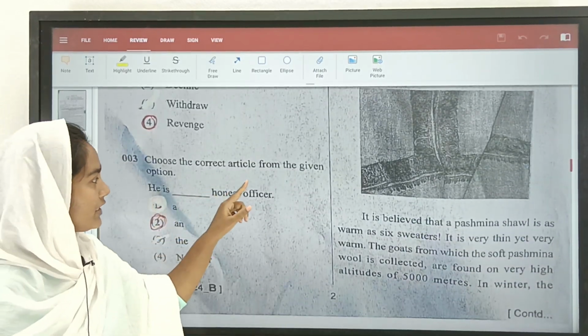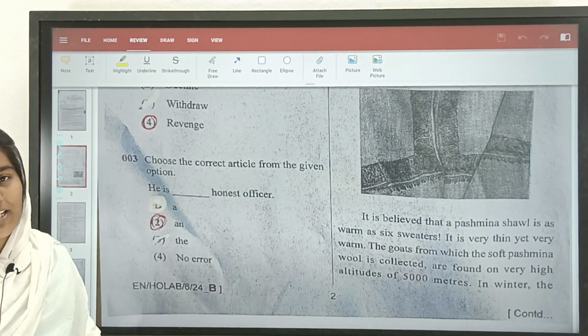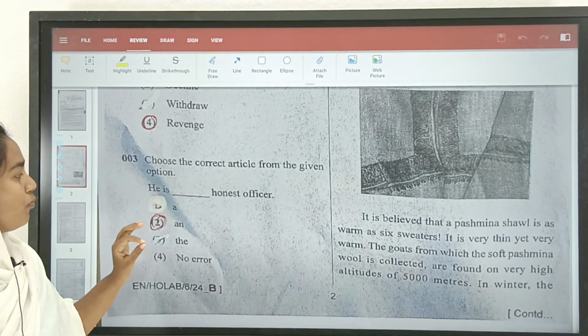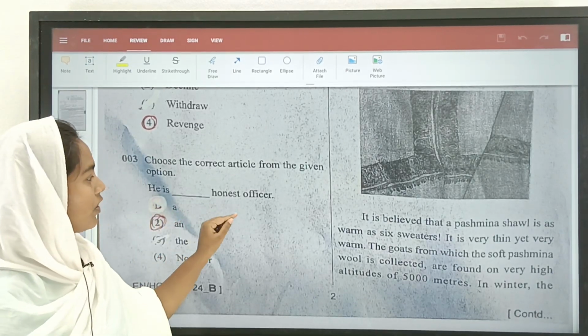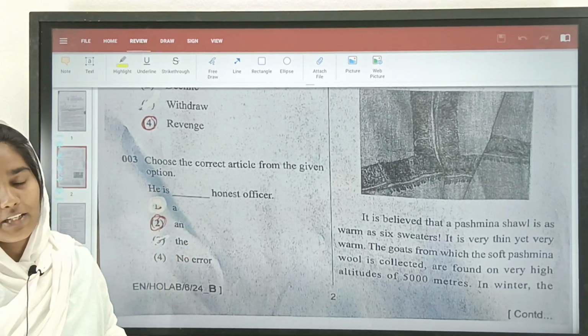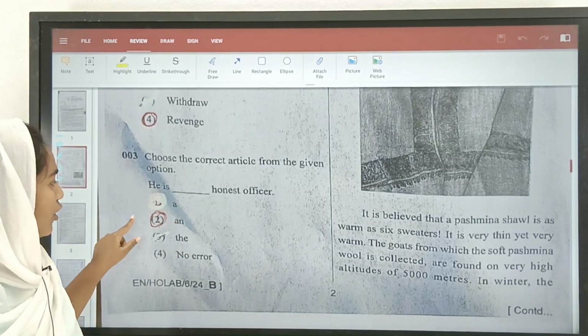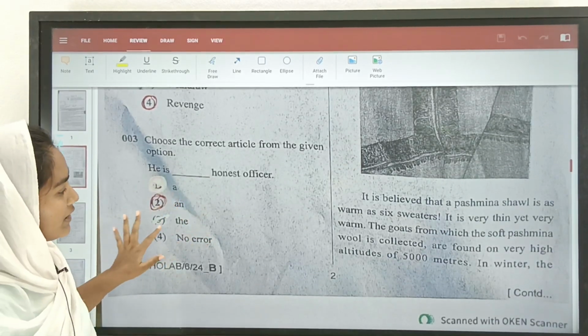Choose the correct article from the given options. So here we have a sentence, but we need to select according to the sentence what exact article should fit in that. He is dash honest officer. So before a vowel sound, we always need to select the option an. So here the option is 2, option an. So let us move on for the next one.